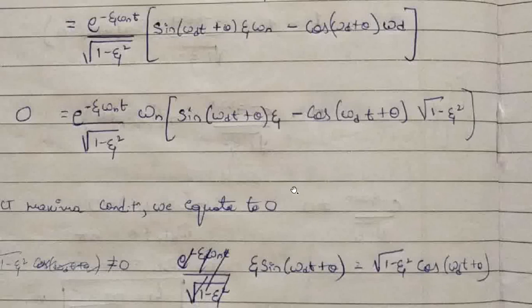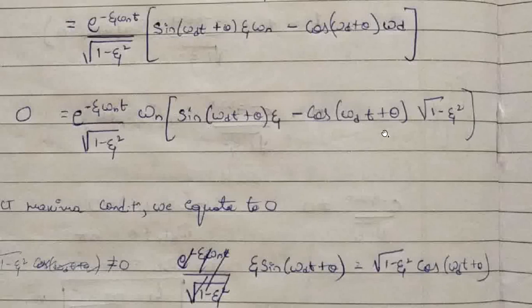Now as per the maxima condition, this is equated to 0. The two terms are multiplied. We are doing the time domain analysis for the underdamped case, so zeta value cannot be 0, so the first term cannot be 0.